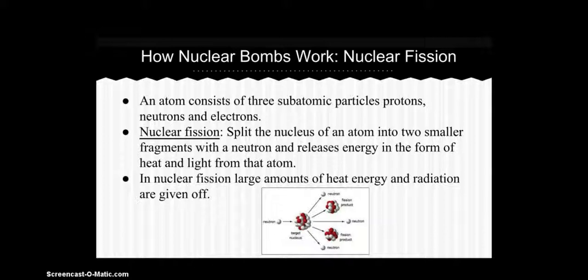The nuclei of some radioactive elements can split, which is called fission, if bombarded with fast-moving neutrons. The split of the nucleus can make 2 smaller fragments with a neutron, as you can see in the diagram below. Nuclear fission releases energy in the form of heat and light from the atom.